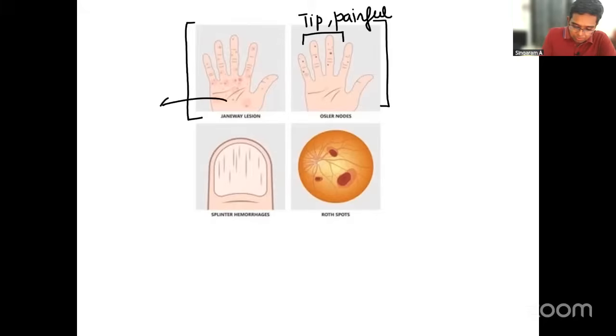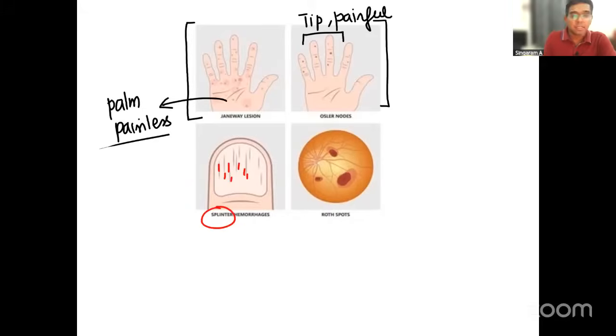If it is predominantly in the palm and painless, it is called Janeway lesions. Then bleeding spots, it's actually red in color. It's actually like red colored spots in the nail. That is called splinter hemorrhages. That is a nail bed hemorrhage. That is called splinter hemorrhage. Then in the retina, we call it as Roth spots.